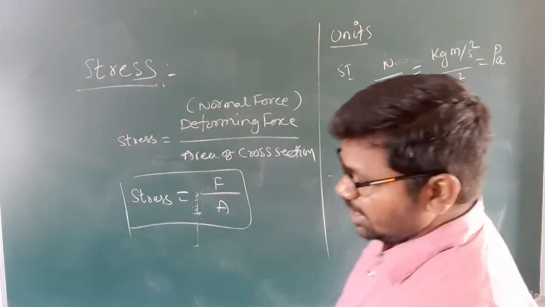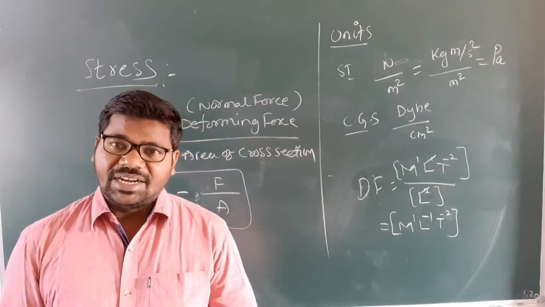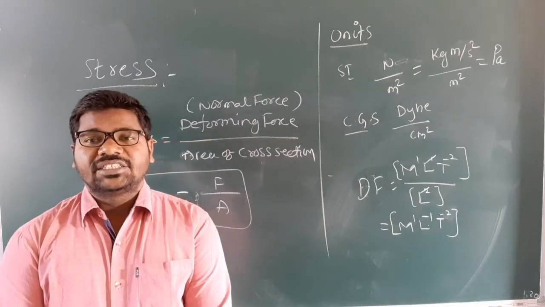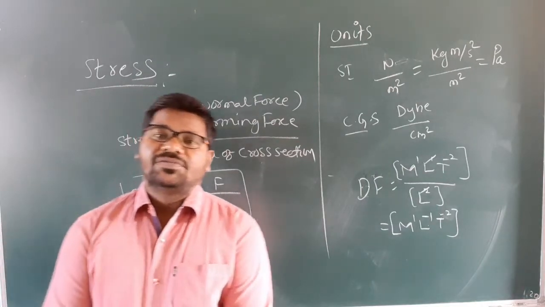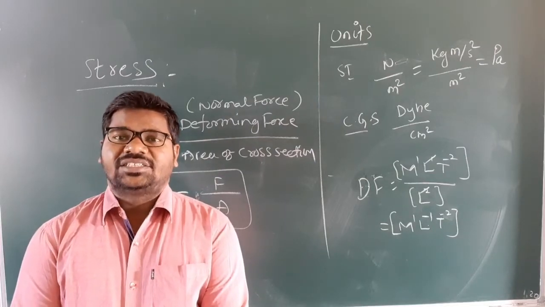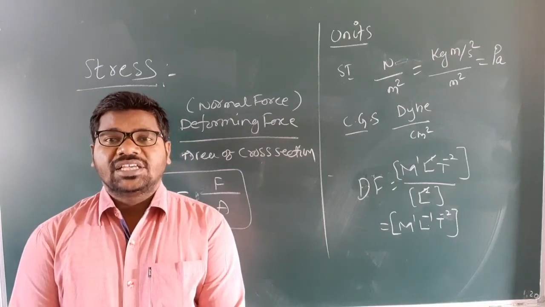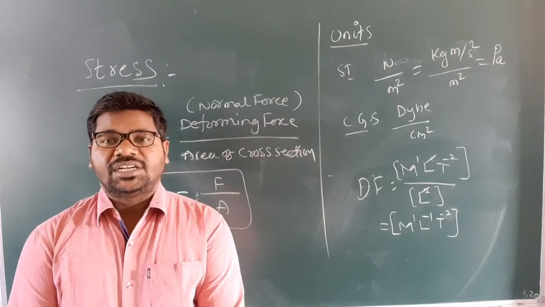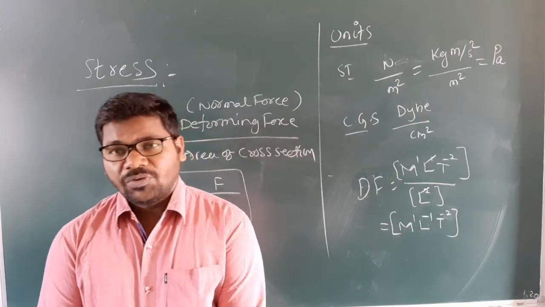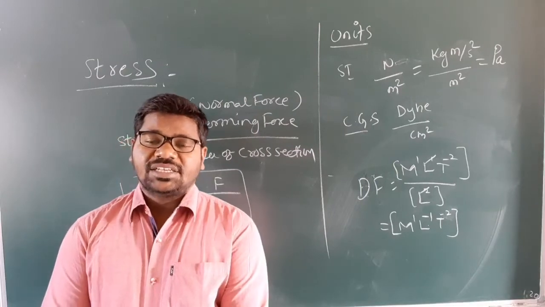Okay, so here the units of pressure and the units of stress are the same, but the definition is different. Understand, my children? So what is stress? Deforming force or normal force per unit cross-section area is called stress. Stress is equal to force per unit area. So the SI unit of stress is Newton per meter square. For the CGS system, dyne per centimeter square. Dimension formula: M power 1, L power minus 1, T power minus 2. Okay, understand, my children?